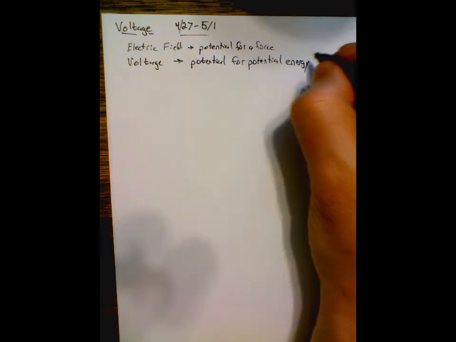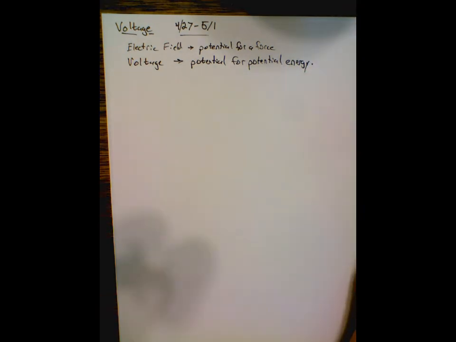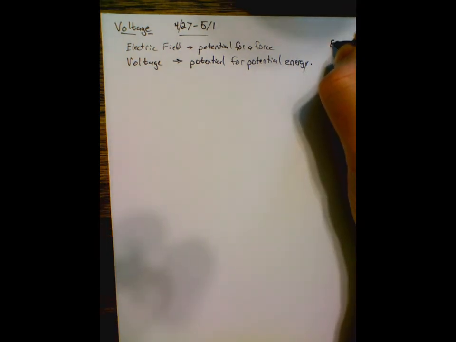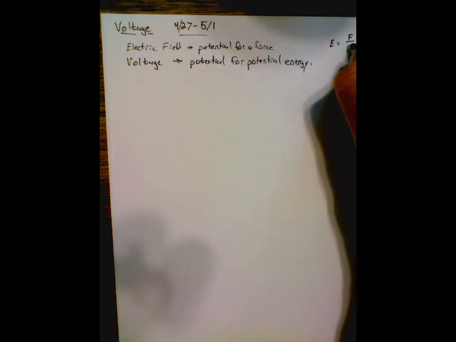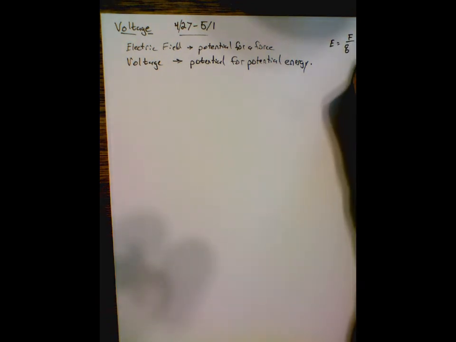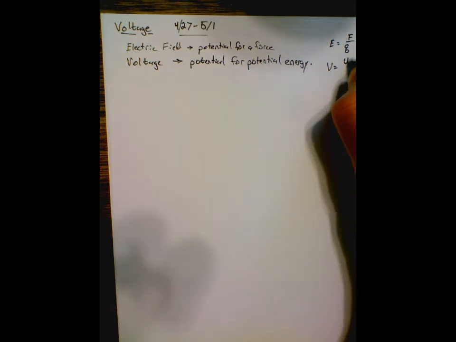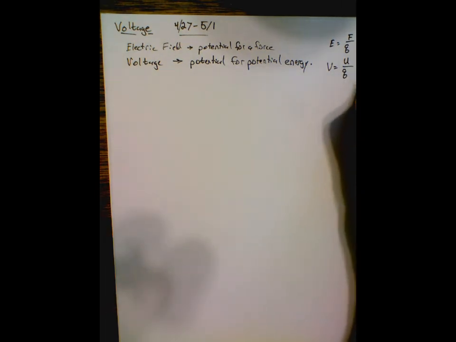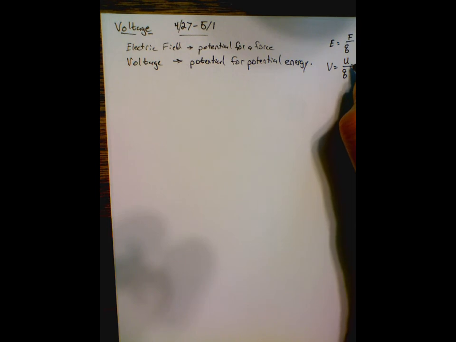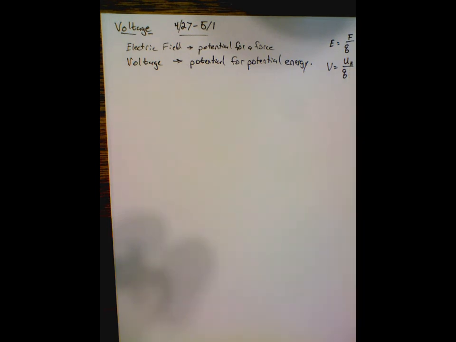All right. What that means is, remember how electric field was the force per coulomb, measured in newtons per coulomb? Voltage is the energy per coulomb, measured in, well, joules per coulomb. Now, what's interesting is that this is electric potential energy, which you remember we talked about previously.